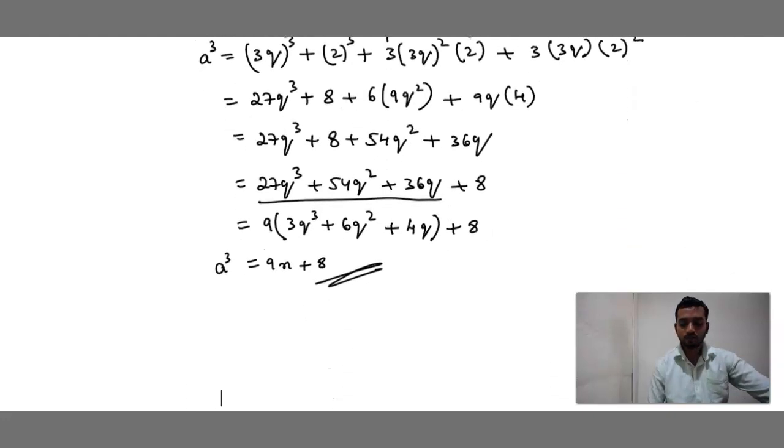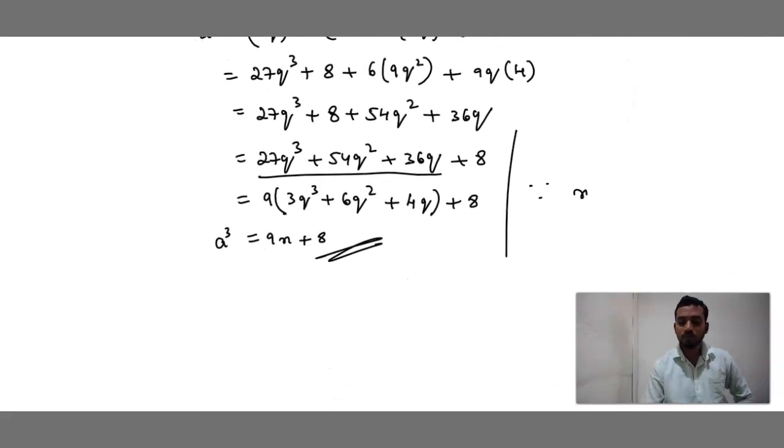Any doubts? If we cube all these numbers, that is m is equal to 3q cube plus 6q square plus 4q. It's so easy. Done? Let me solve one more problem.